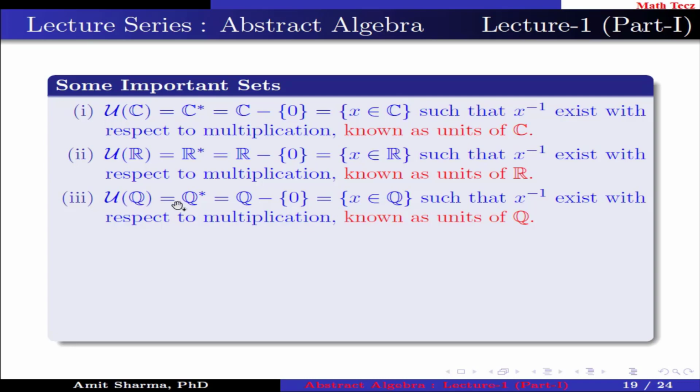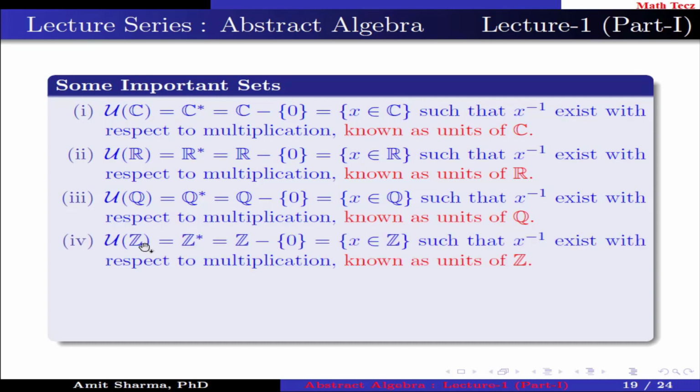Third, U(Q), which is equal to Q star, which is Q minus 0, means exclude 0 from the set of rational numbers, contains those rational numbers such that x inverse exists with respect to multiplication. This set is known as units of Q. 4, U(Z) equal to Z star equal to Z minus 0, means exclude 0 from the set of integers, contain those elements from the set of integers such that x inverse exists with respect to multiplication. This set is known as units of Z, which implies U(Z) is 1 and minus 1 because all other integers do not have a multiplicative inverse.